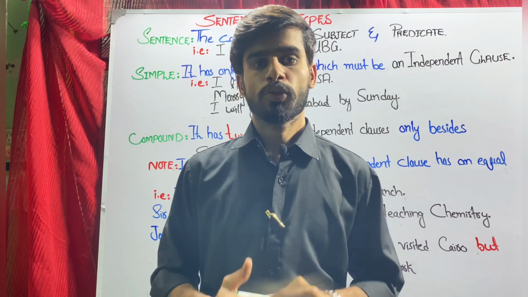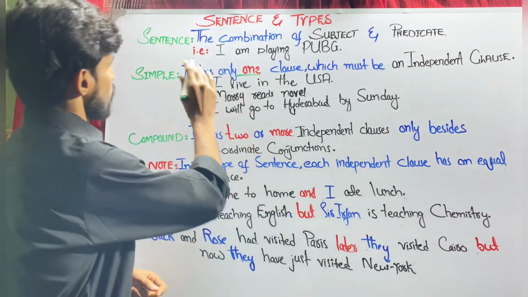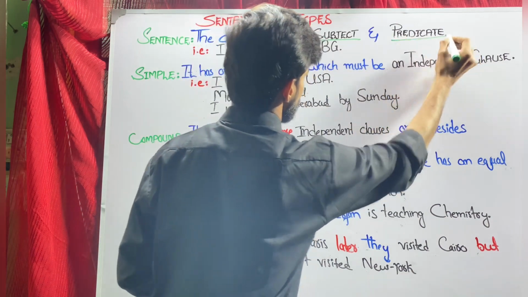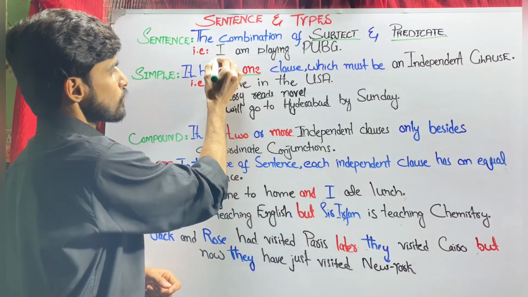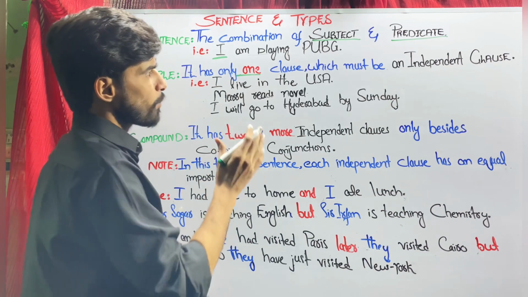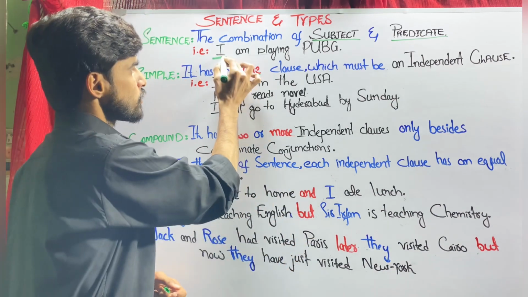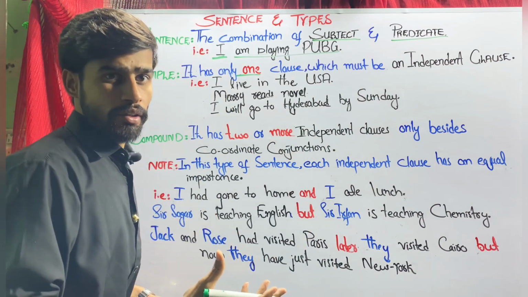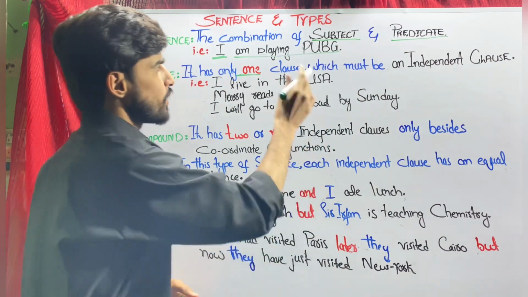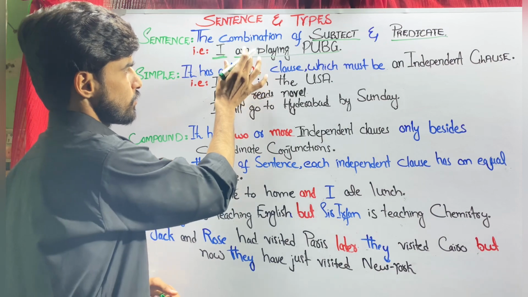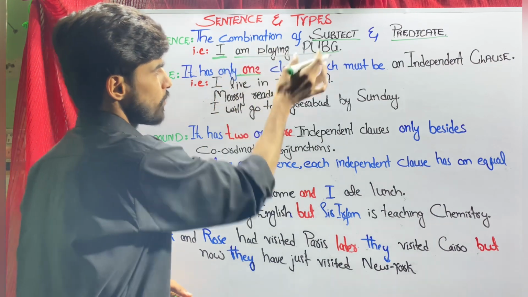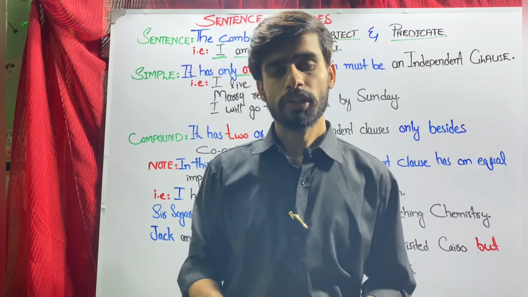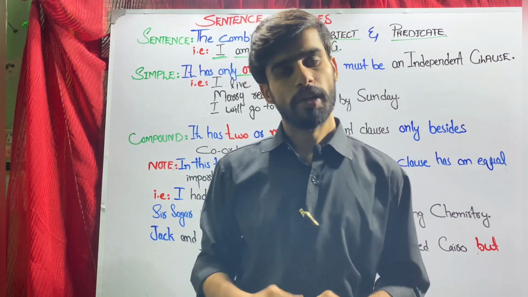Alright, so to begin with, a sentence is the combination of subject and predicate. How? For example, I am playing PUBG. Here, I is the subject and am playing PUBG is the predicate. One more fact: a predicate consists of a helping verb, main verb, object, and other types of phrases as well, prepositional, conjunction, adverb, adjective. Alright.